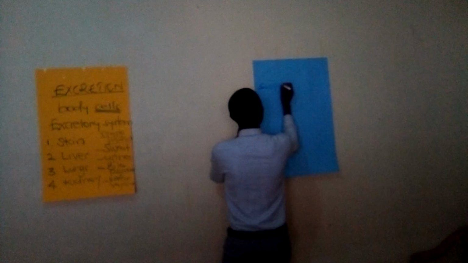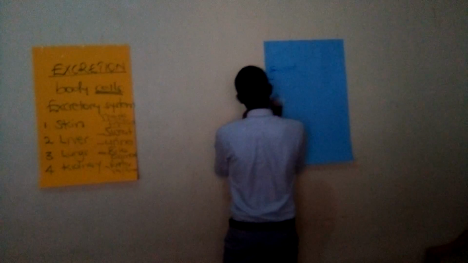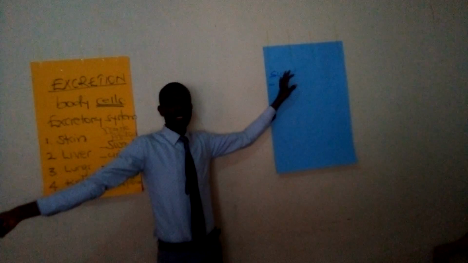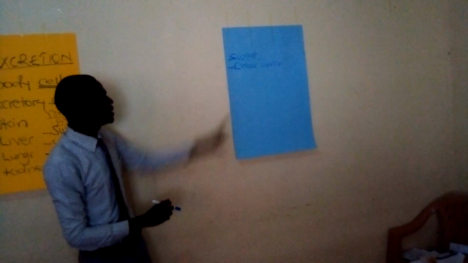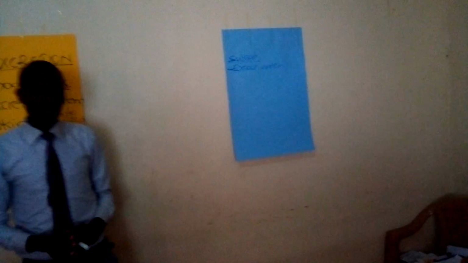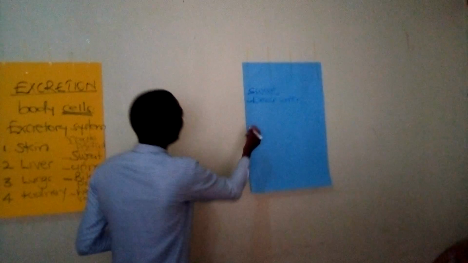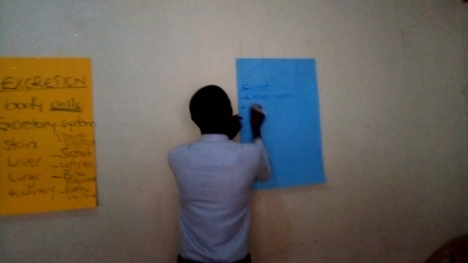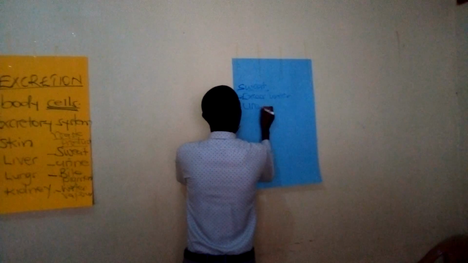Therefore, in sweat, one, we have excess water. This one is removed from the body as sweat. Then two, another component of sweat that we have is urea.